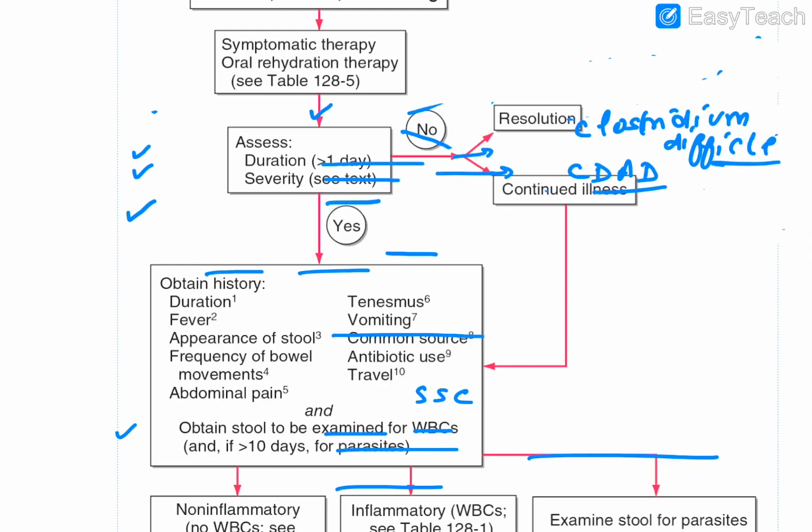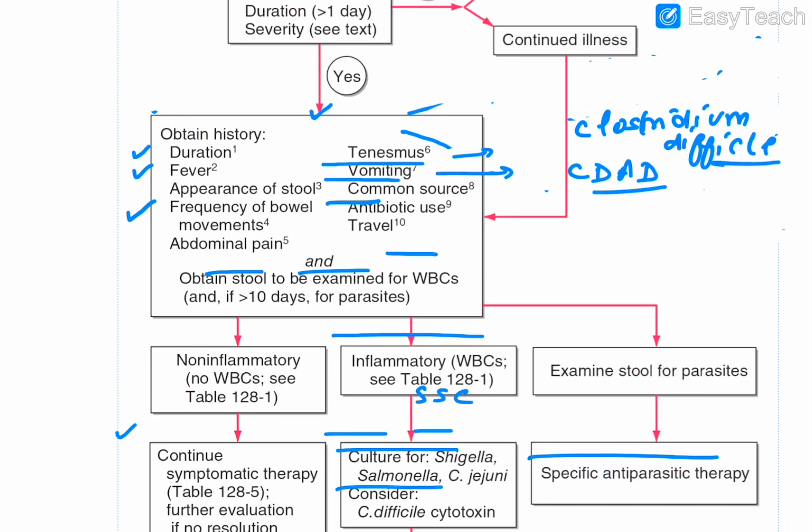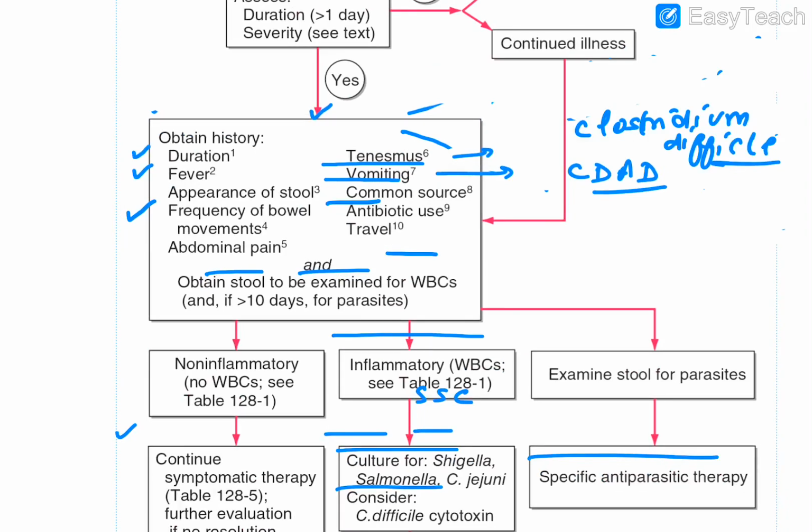And in the further workup, you can remember that you can divide this into non-inflammatory and inflammatory, which we have already done. Examine stool for parasites, and according to that you go for these entities. If a parasite is observed, go for anti-parasitic therapy. If you are able to find inflammation, that is fecal leukocytes and all, go for culture, and consider in this particular entity only what? Clostridium difficile cytotoxin.